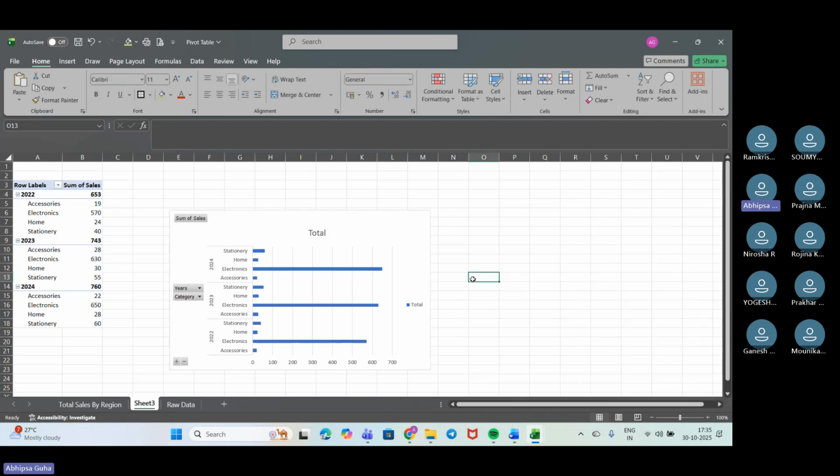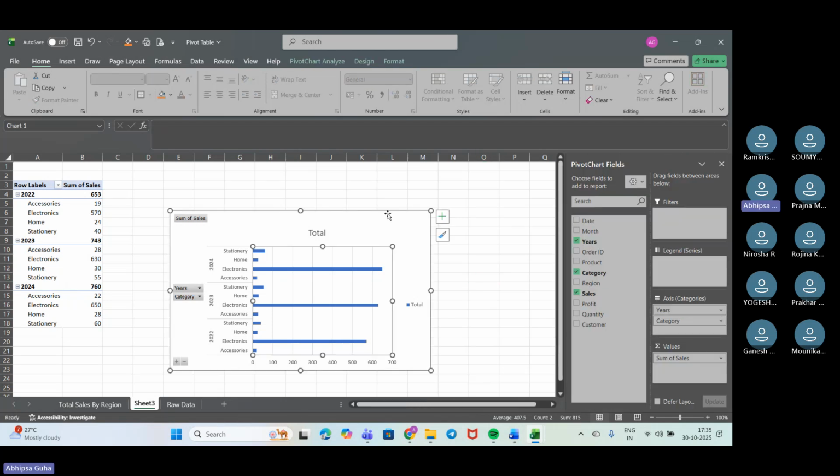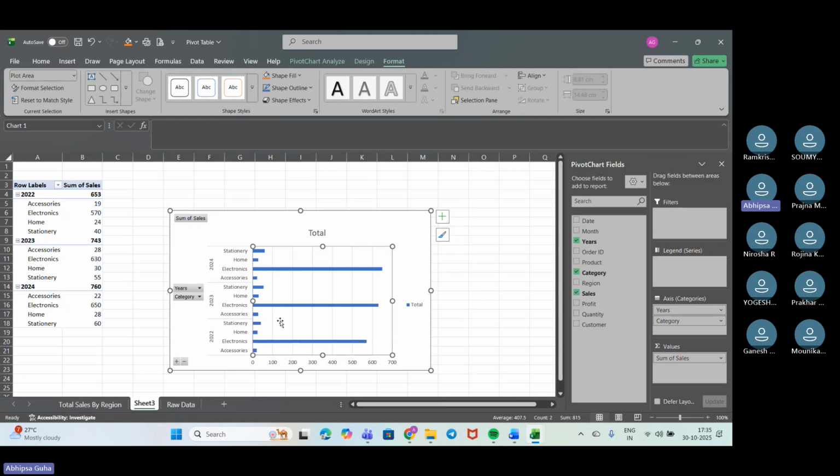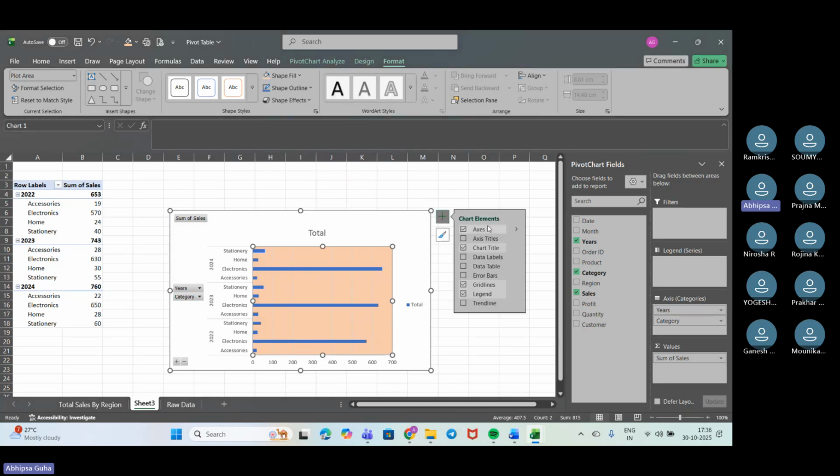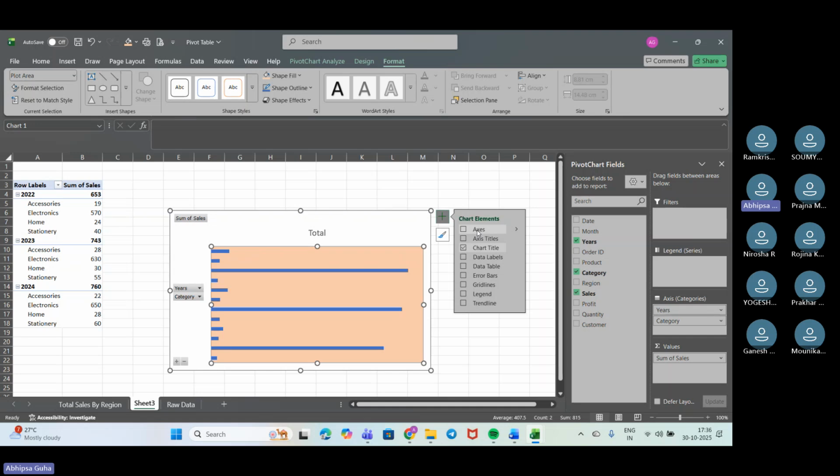Right? If we go to Format, we can do any of the formatting that is required. We can fill the shape. We can put any of the lighter colors up here. We can remove the grid lines because that doesn't look good, and legends we don't need, so we'll move into the legend section. Now in the axis, if anything is required, we'll change the axis part.